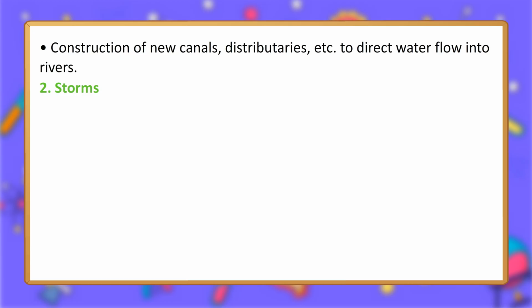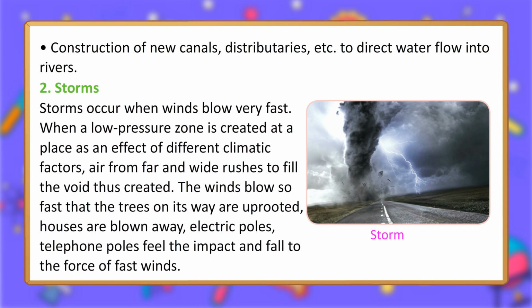2. Storms. Storms occur when winds blow very fast. When a low-pressure zone is created at a place as an effect of different climatic factors, air from far and wide rushes to fill the void thus created. The winds blow so fast that the trees on its way are uprooted, houses are blown away, electric poles and telephone poles feel the impact and fall to the force of fast winds.